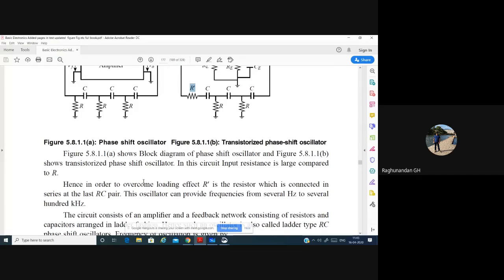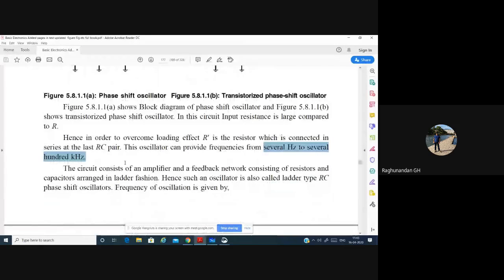So in order to overcome the loading effect, R' is the resistor which is connected in series at the last RC pair. This oscillator can provide frequencies from several hertz to several hundred kilohertz. This is the range of this oscillator. It can produce a signal frequency from hertz to several hundred kilohertz. The circuit consists of an amplifier and a feedback network consisting of resistors and capacitors arranged in ladder fashion, and such an oscillator is also known as a ladder type RC phase shift oscillator.